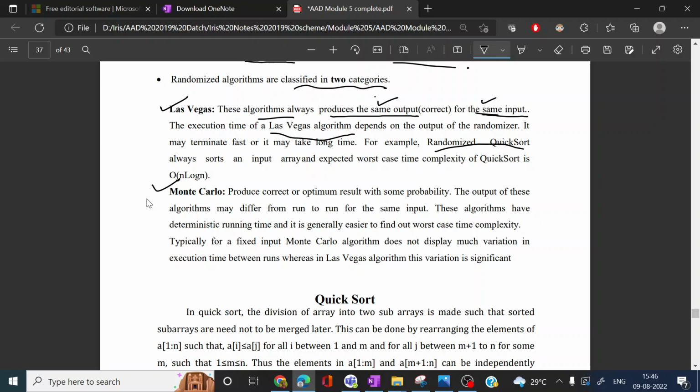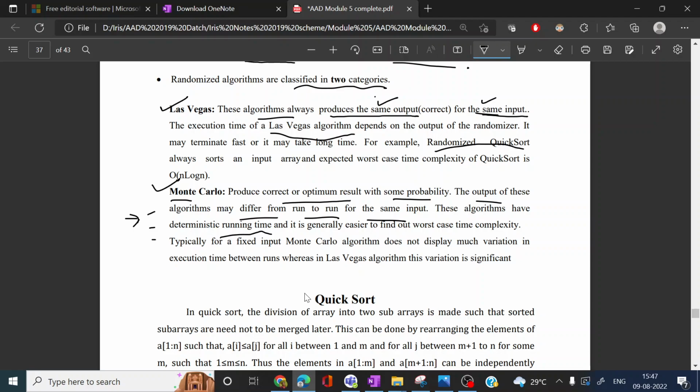But in the Monte Carlo method, it produces the correct or optimum result with some probability. The output of these algorithms may differ from one run to another for the same input. If we give the same input to a Monte Carlo algorithm, it will produce different outputs at different times according to the generated random number. But the running time is almost the same.